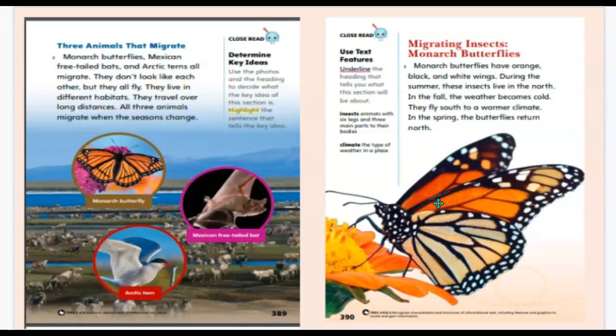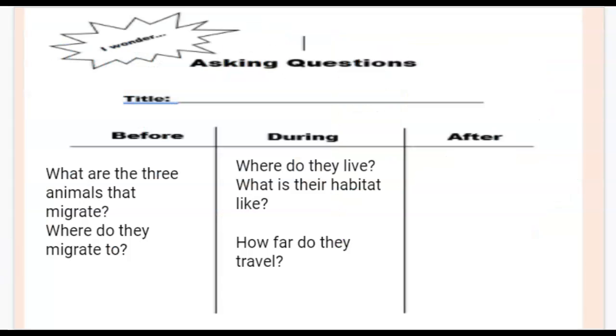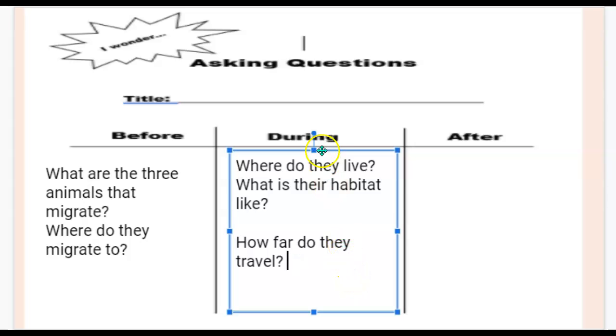Monarch butterflies have orange, black, and white wings. During the summer, these insects live in the north. In the fall, the weather becomes cold. They fly south to a warmer climate. In the spring, butterflies return north. Do you have any questions while we were reading? Please write them right here.